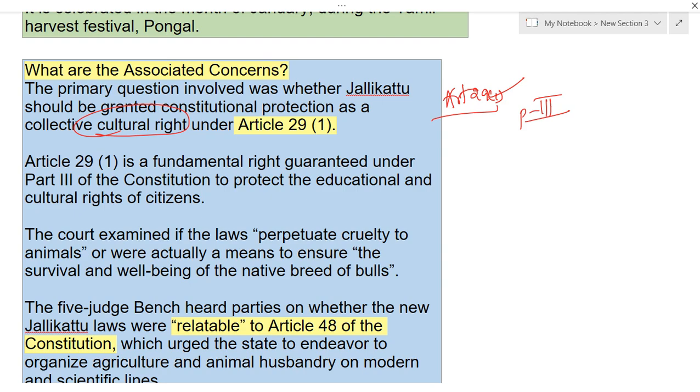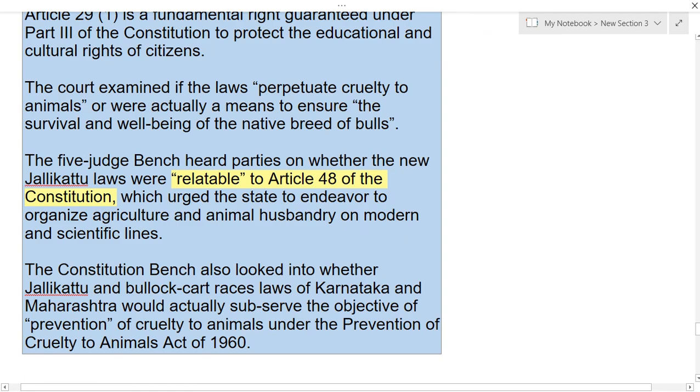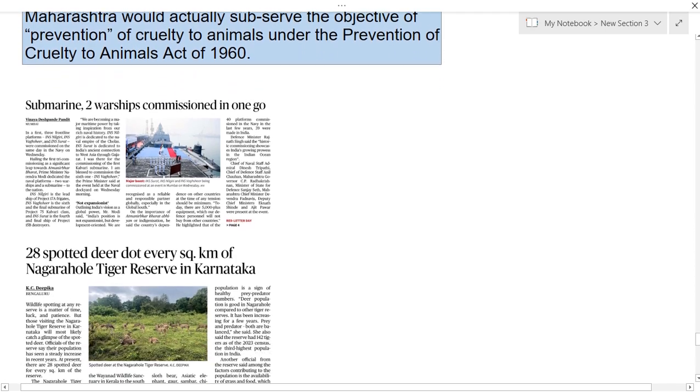So recently a 5-judge bench heard the parties, and finally they said that yes, we can go for continuation of this Jallikattu, but we should not go for violation of this rule, and we have to go for common practice. Okay, now let us see the next article.